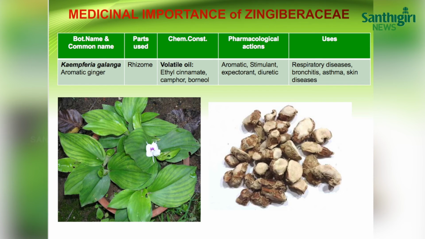Both these drugs have some common properties: they are useful in treating respiratory diseases and also have anti-arthritic, antiseptic and expectorant properties. The chemical constituents present in them are ethyl cinnamate, camphor and borneol. Kaempferol is also present in the Kaempferia species.